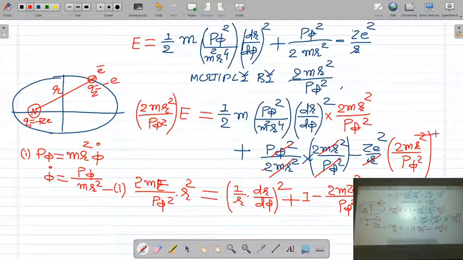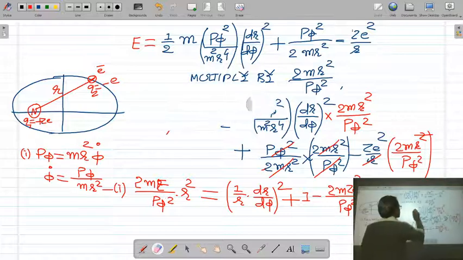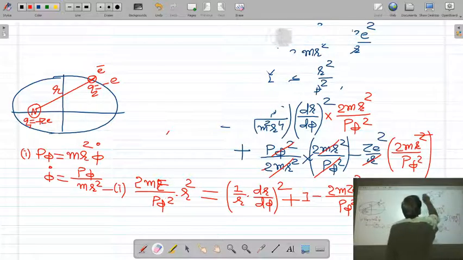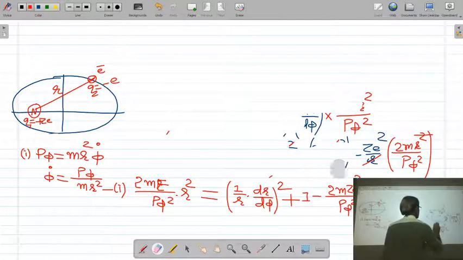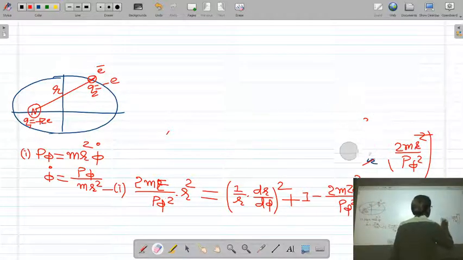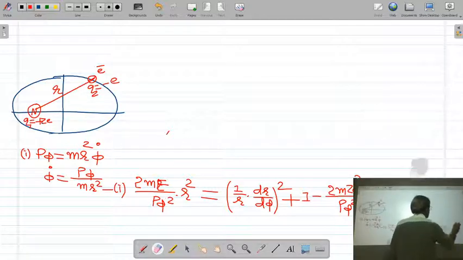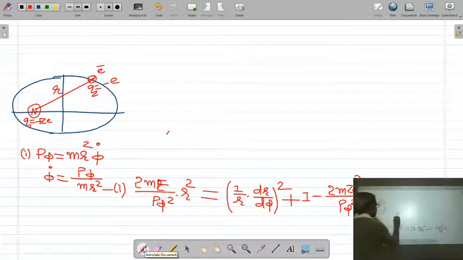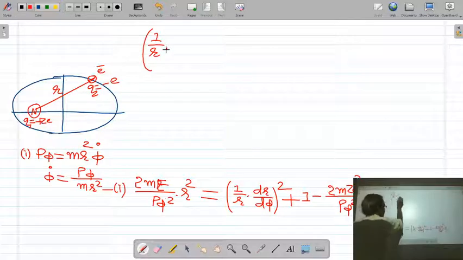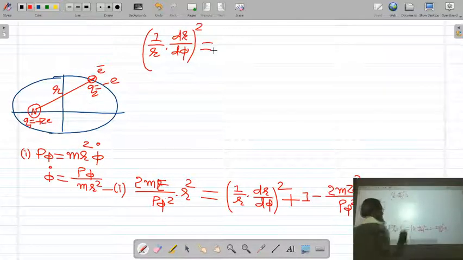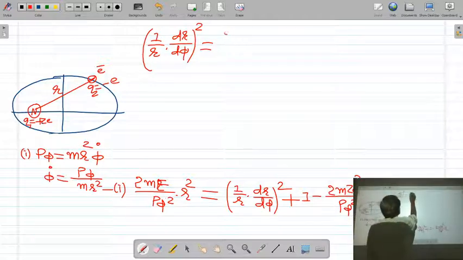So we will get this equation. So the final equation will be 1 upon r dr by d phi whole square is equal to 2me